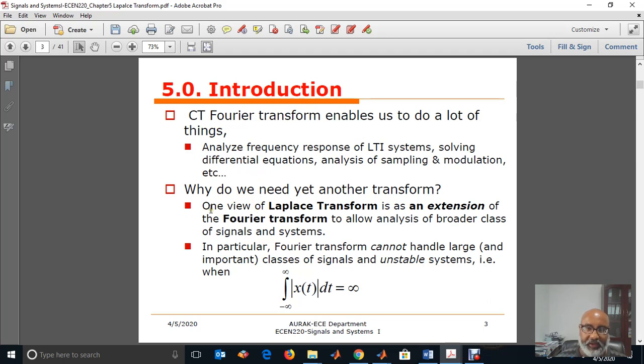One way to view the Laplace transform is that it is just an extension of the Fourier transform. It is used to analyze a broader class of signals, for example, signals having infinite energy. That means the integration from minus infinity to infinity of x of t dt is equal to infinity, or, for the case of the energy, the integral of x of t squared dt is equal to infinity. If we assume this is a system and it is infinity, then the system is unstable, as we studied in chapter 2.